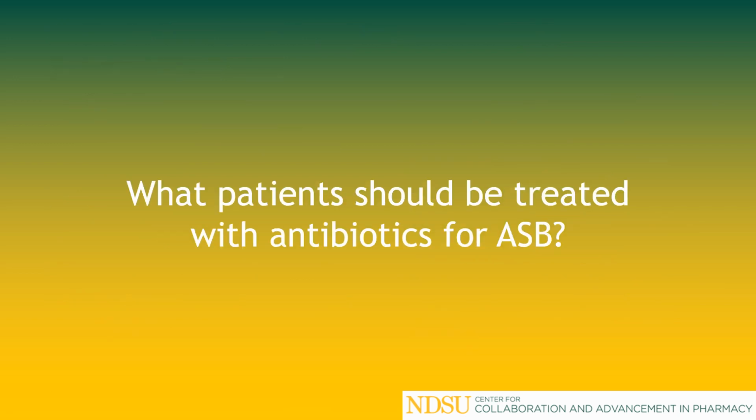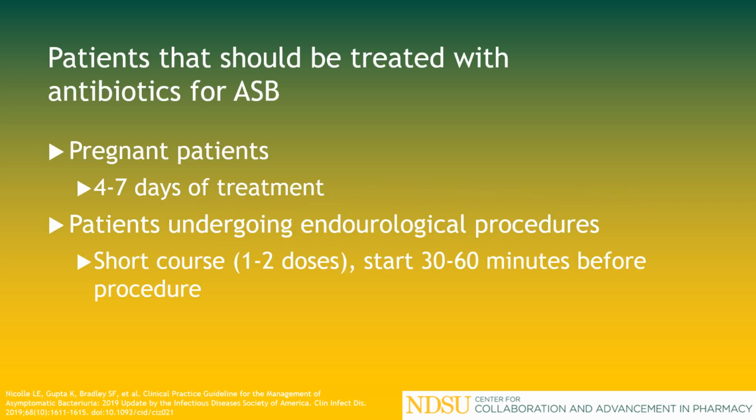Our next question is, what patients should be treated with antibiotics for ASB? Patients that should be treated with antibiotics for ASB are pregnant patients, who should receive 4 to 7 days of treatment, and patients undergoing endourological procedures, who should receive a short course, 1 to 2 doses that start 30 to 60 minutes before the procedure.